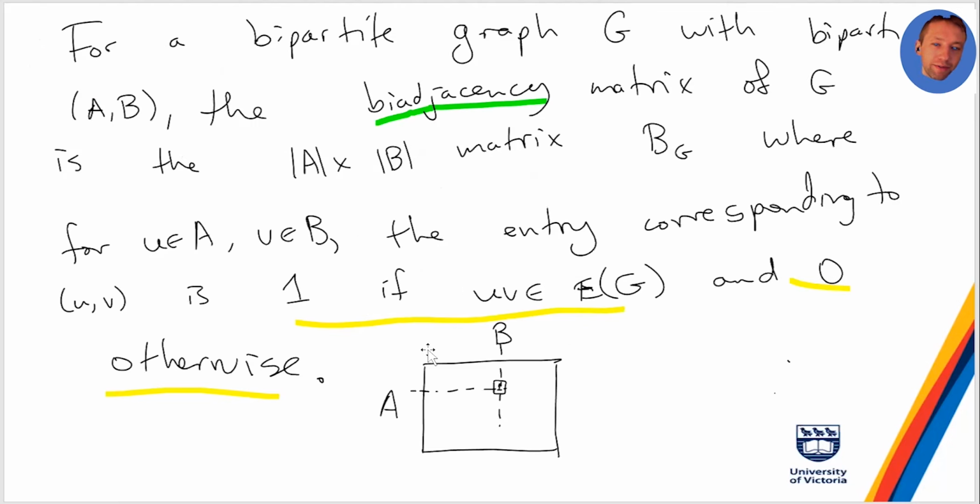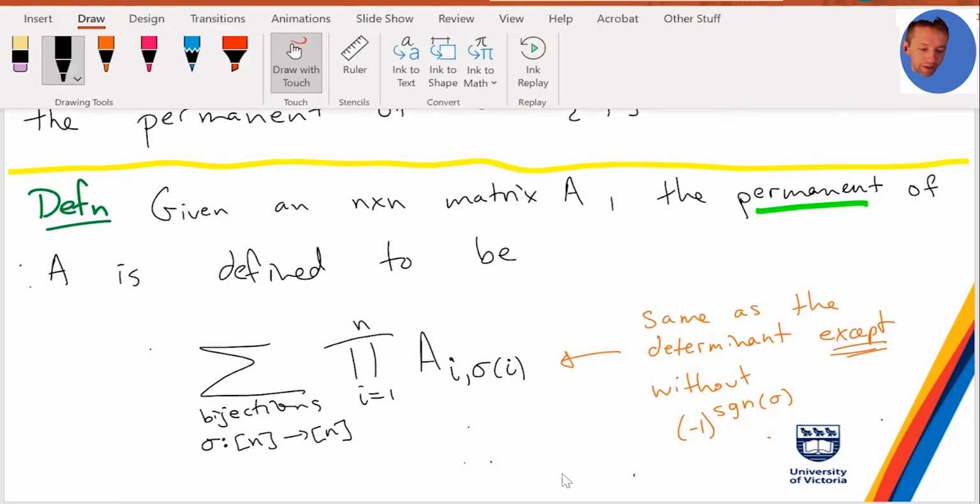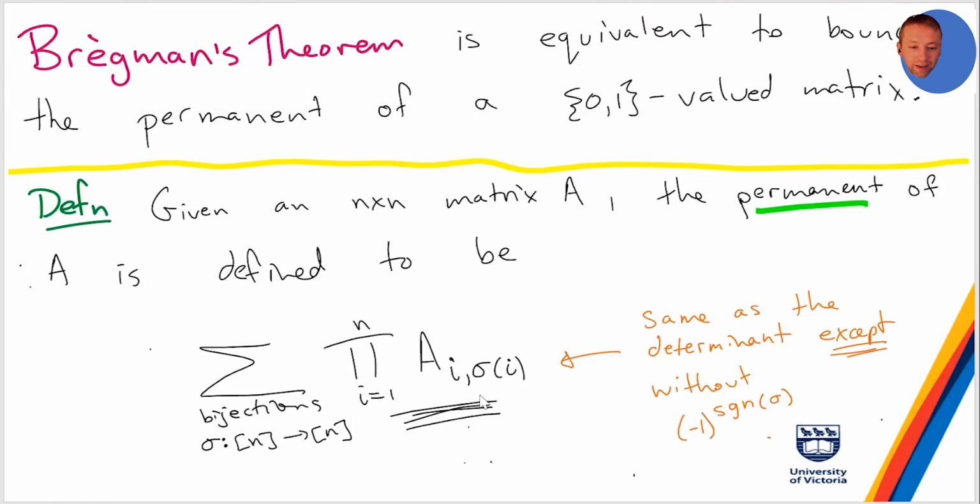You can think of these bijections as saying the ith vertex of A gets matched to the sigma(i)th vertex of B. If there's no edge between the ith vertex and the sigma(i)th vertex, this will compute a 0, so that matching will count 0 times. But if there's an edge between every pair that you're trying to match, it'll give you a 1. So it'll count 1 for every perfect matching, and 0 if it ever chooses a non-edge.